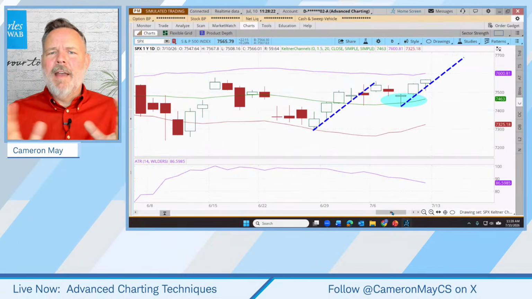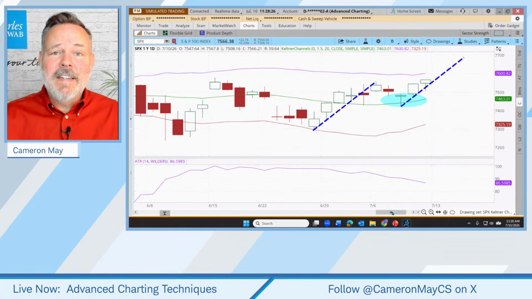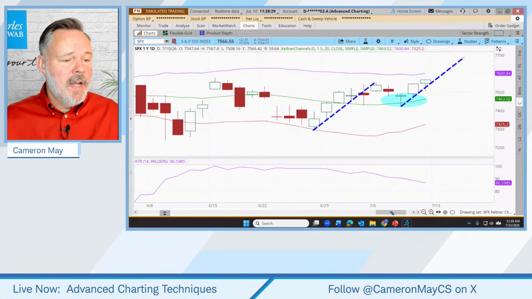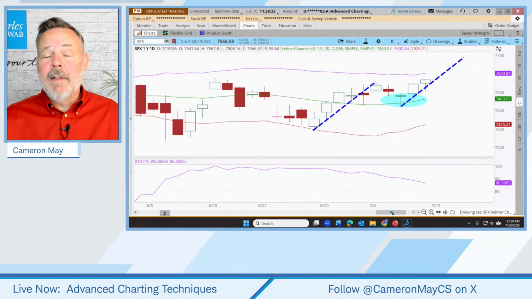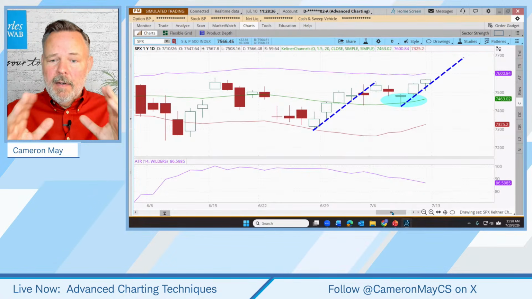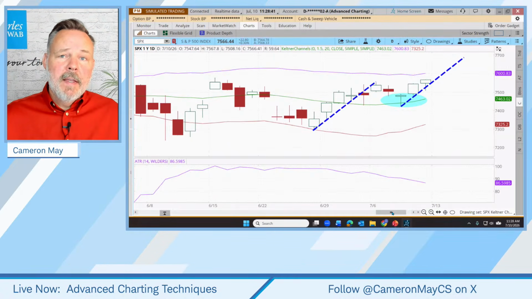But we've been talking about hypotheticals on the S&P 500. Let's go find a stock to trade. Mike says, never heard of Keltner trading, I'm more used to Bollinger Bands. Yeah, they're actually similar indicators. You'll notice they look quite similar on the surface, but they're also substantially different. Keltner channels use ATRs.